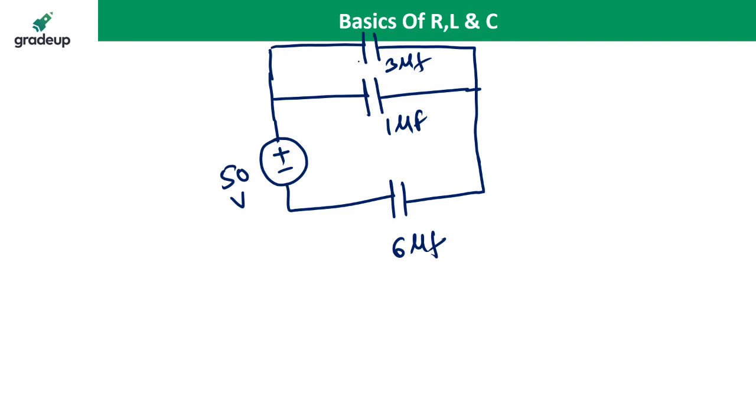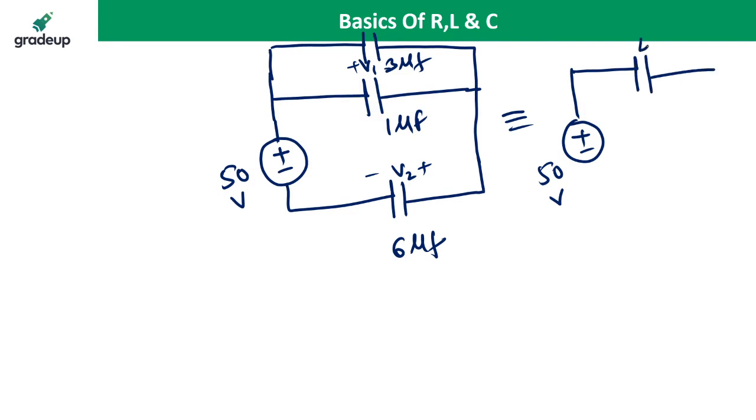This voltage is V1 and this voltage is V2. So 3 microfarad and 1 microfarad are in parallel. So the equivalent circuit is 50 volt, 3 and 1 microfarad in parallel, so it is 4 microfarad. But in parallel the voltage remains the same. And it is the 6 microfarad.